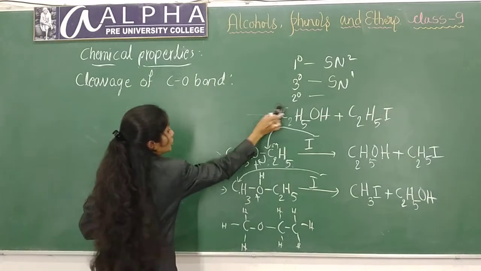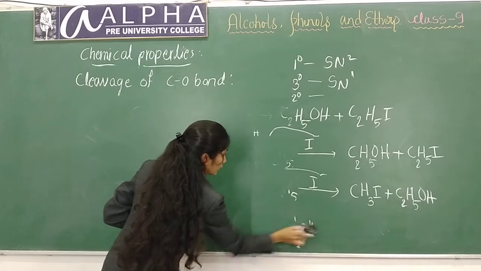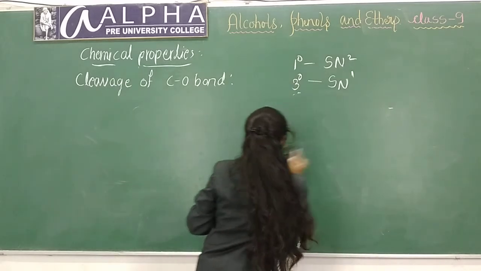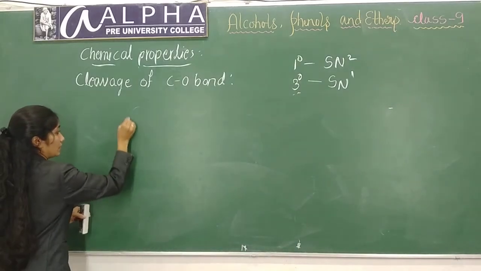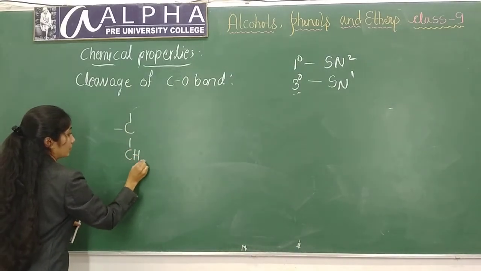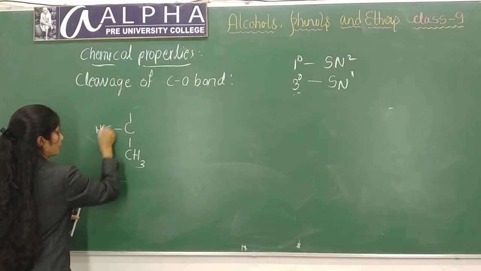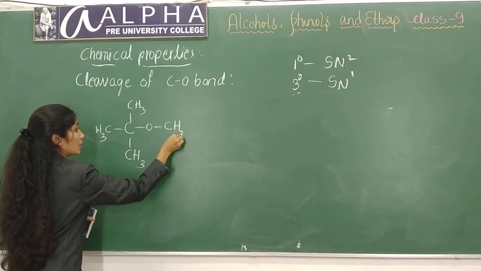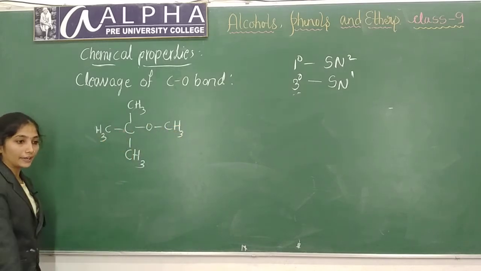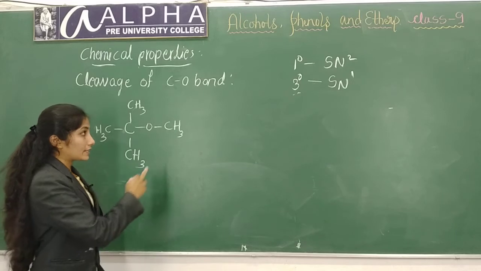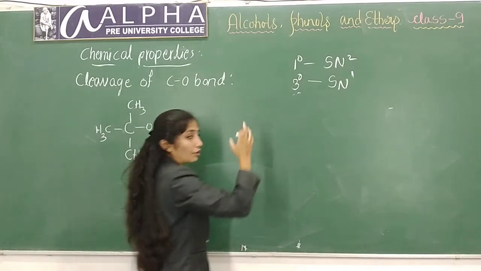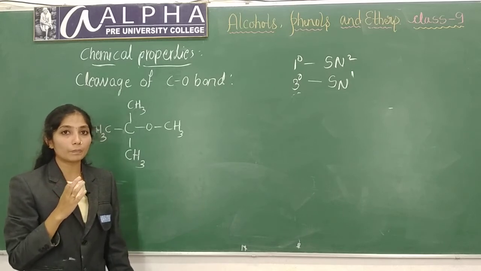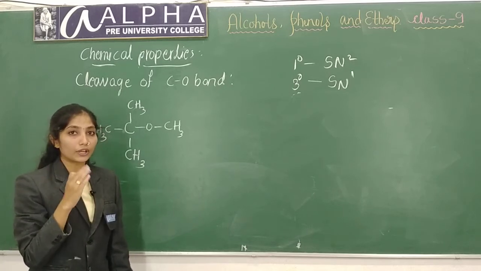If you take tertiary alcohols, if any one of the group is tertiary, what will happen? Let me take this CH3, O, CH3. This is a tertiary carbon atom. I have told you, if any one of the alkyl groups is tertiary, it follows the SN1 mechanism. Why is this so? You have learnt about the SN1 mechanism.